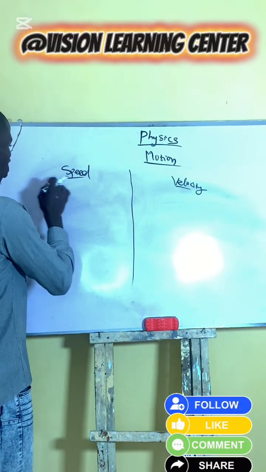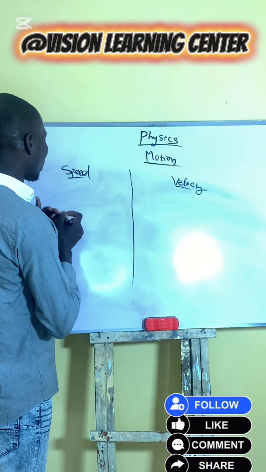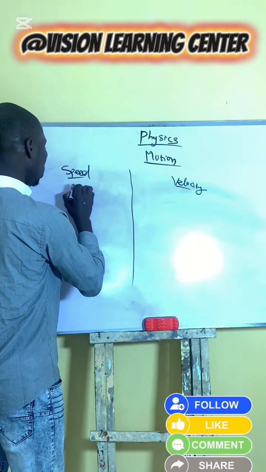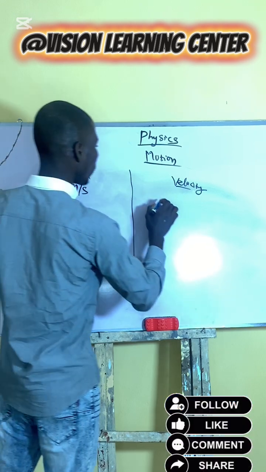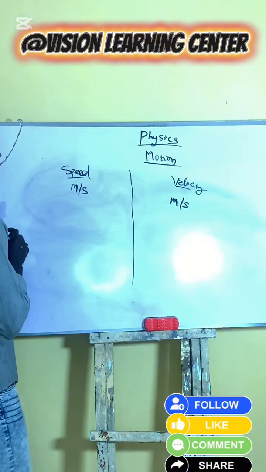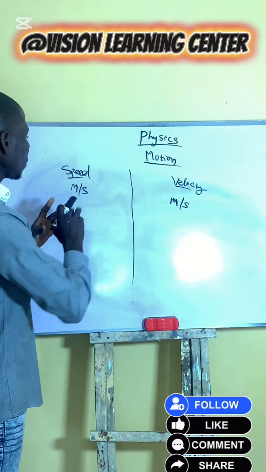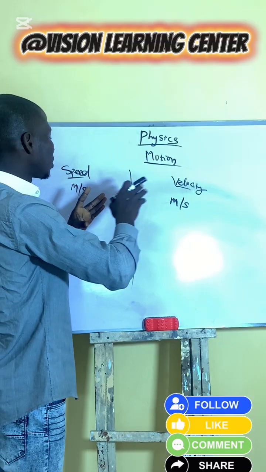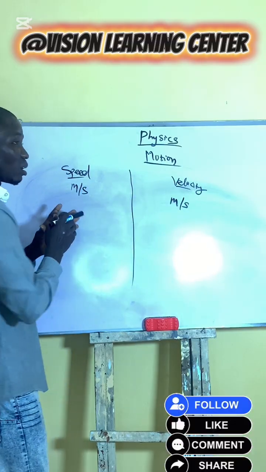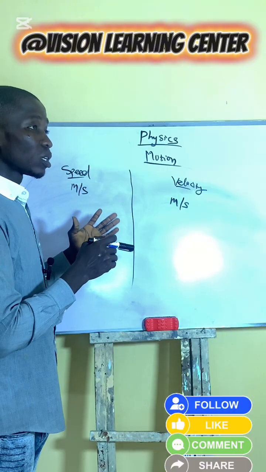Number one, speed is measured in meter per second, while velocity is also measured in meter per second. Then speed is the amount of distance a body covers. The amount of distance a body covers is what we know as speed.